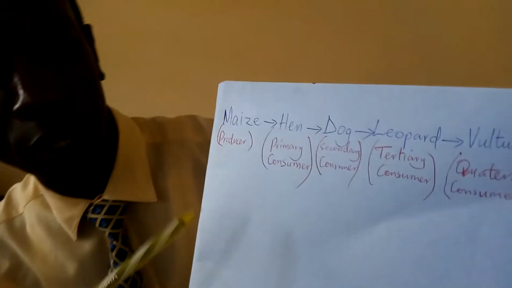That makes us to understand something which is referred to as the trophic levels. These are the feeding levels of different organisms. When we group them basing on what they feed on, we come up with the trophic level. Those are referred to as the feeding level. And I have one example with me here. There is an example here of organisms and what they are feeding on.